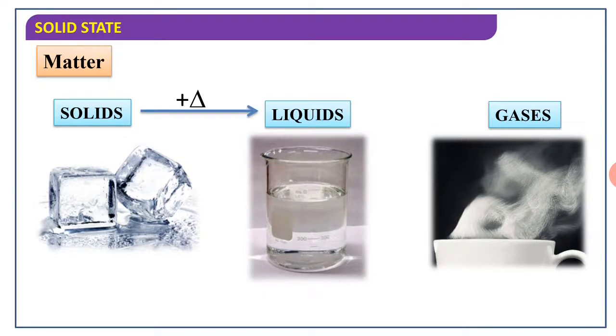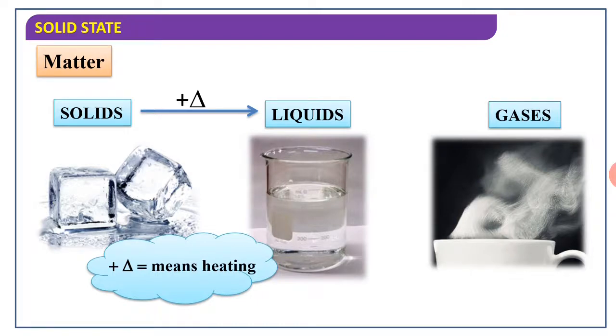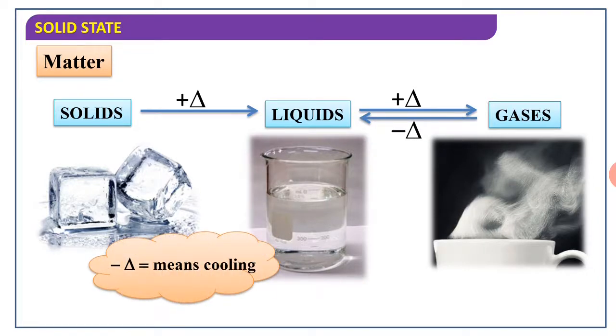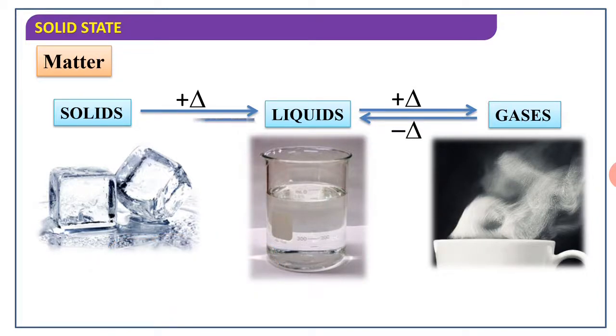Suppose there is a plus delta. The plus delta means heating. Then solid goes into the liquid state. Again, liquid heated goes into the gaseous state. Suppose the gas is cooled, a negative delta means cooling, then it is the liquid state. Liquid cooled can go into the solid state.